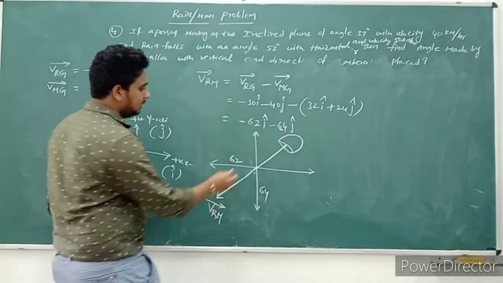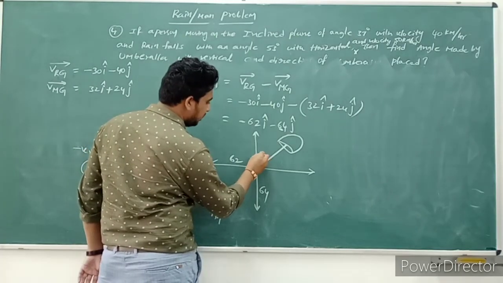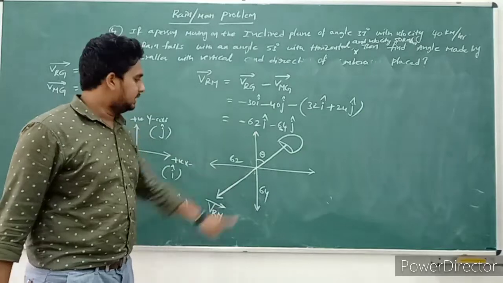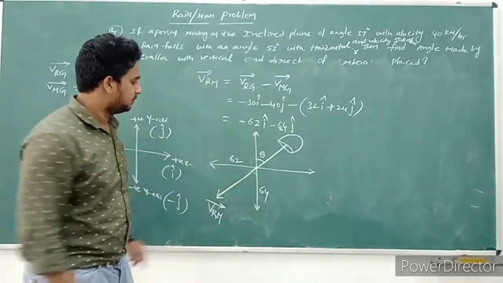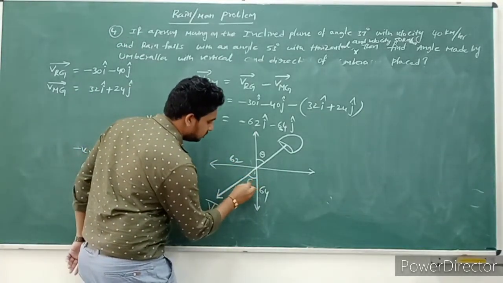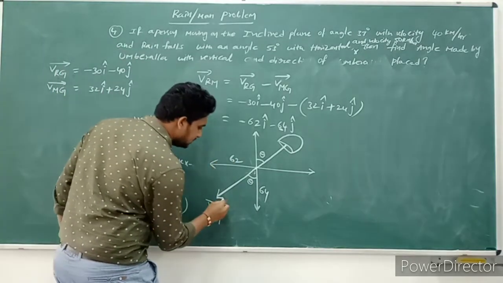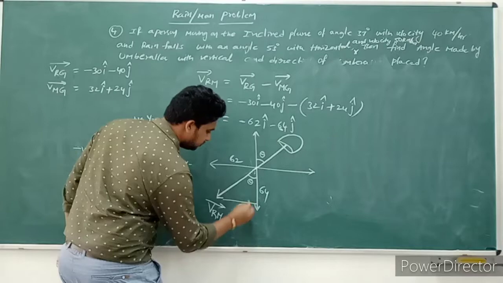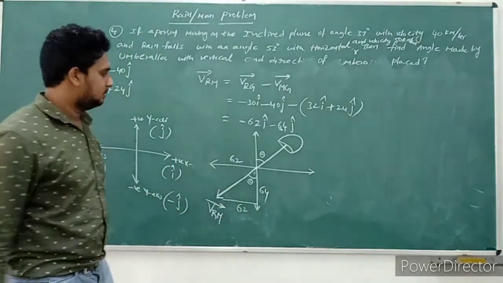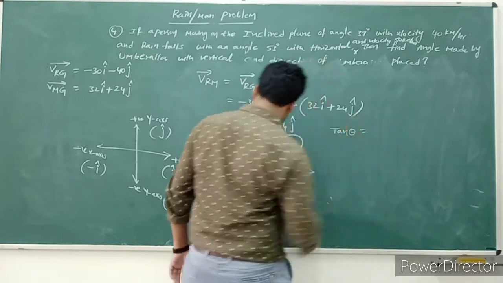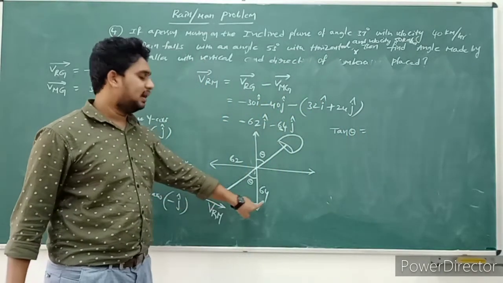Okay. So here it makes some angle with the vertical. This is vertical. Let theta be the angle made with the vertical. Here is angle theta, and this opposite angle is also theta. From this, tan theta is equal to opposite side by adjacent side.